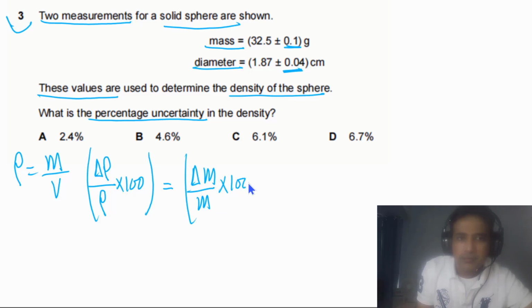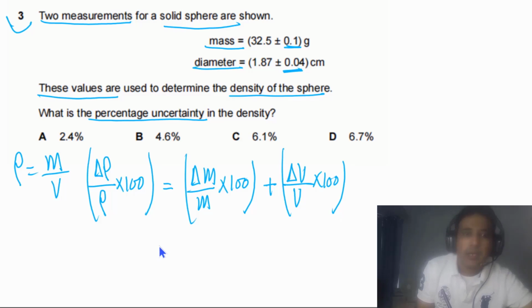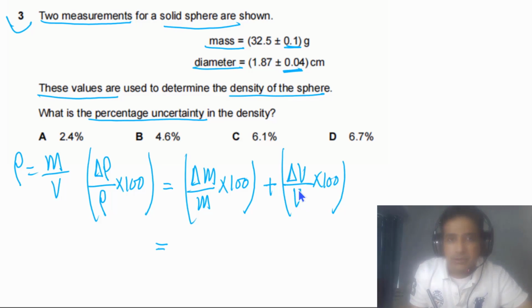So we have percentage uncertainty in mass plus percentage uncertainty in volume. So we have absolute uncertainty divided by the volume multiplied by 100. For the mass, we can simply write down the absolute uncertainty, divide it by mass, multiply by 100, and we can calculate the percentage uncertainty in mass. But percentage uncertainty for volume is a bit tricky.